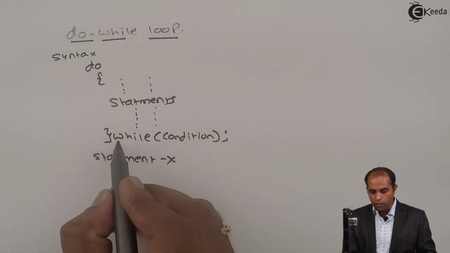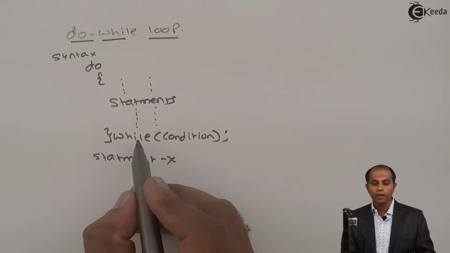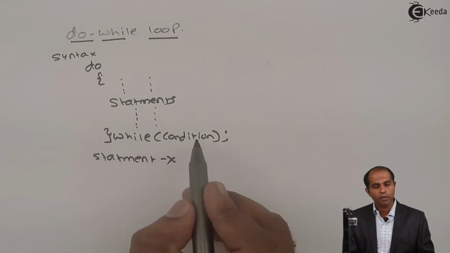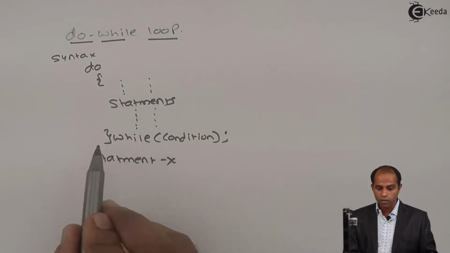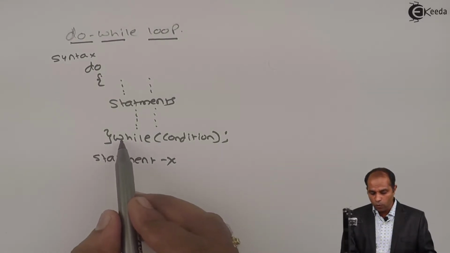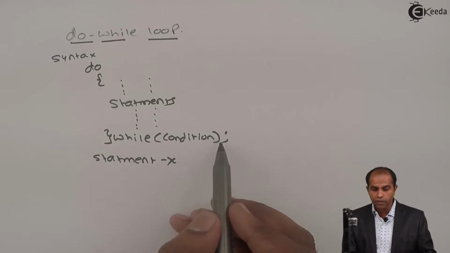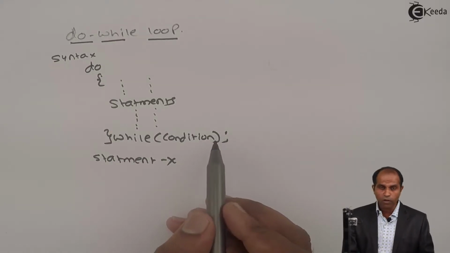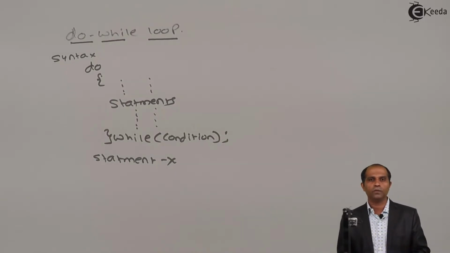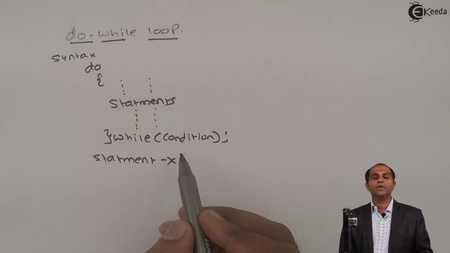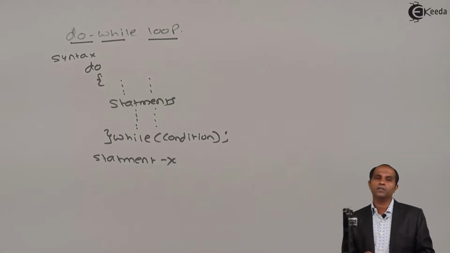And then this curly bracket should be followed by the keyword while. You can have this keyword while on the same line or on the next line also. So while followed by a condition and then a semicolon. A semicolon should be there as per the syntax rules of the do-while loop. A condition has to be written in such a way that it will result in true or false.